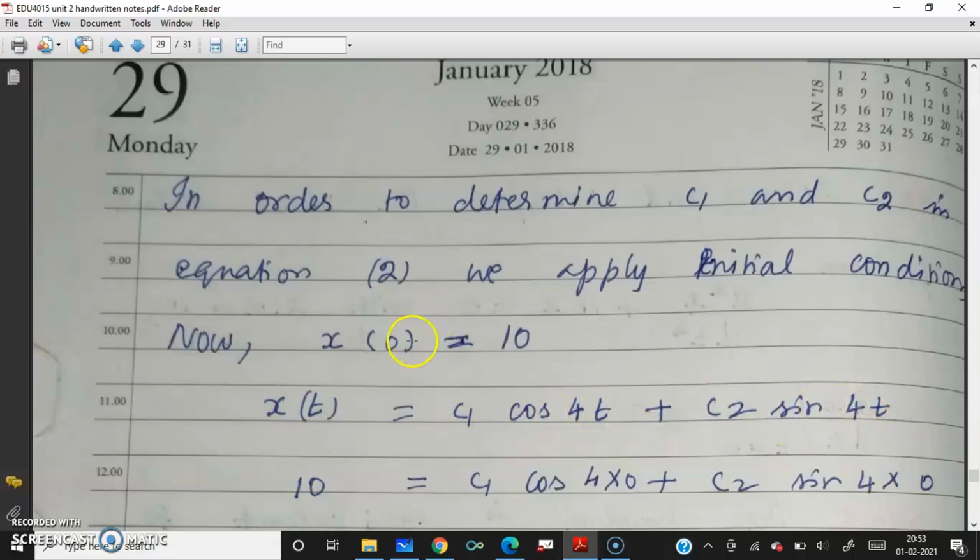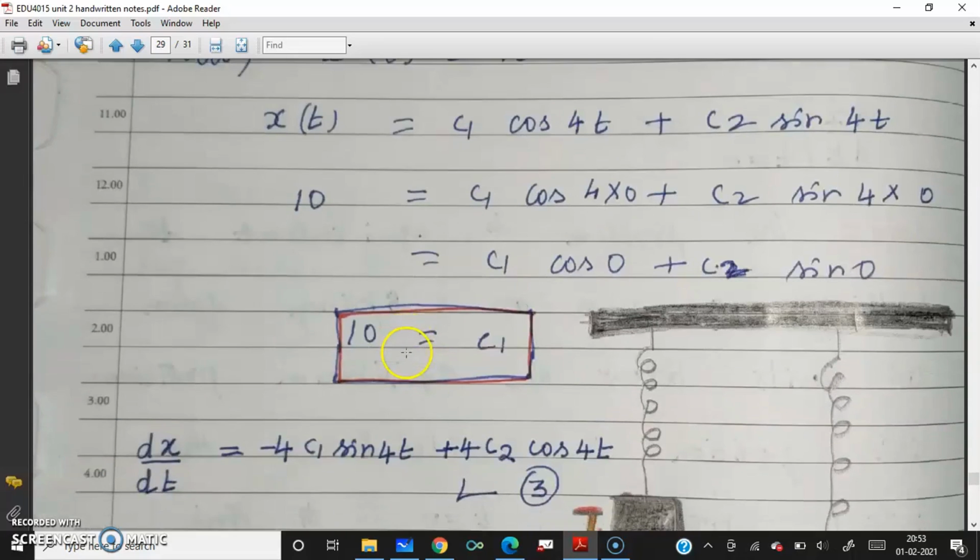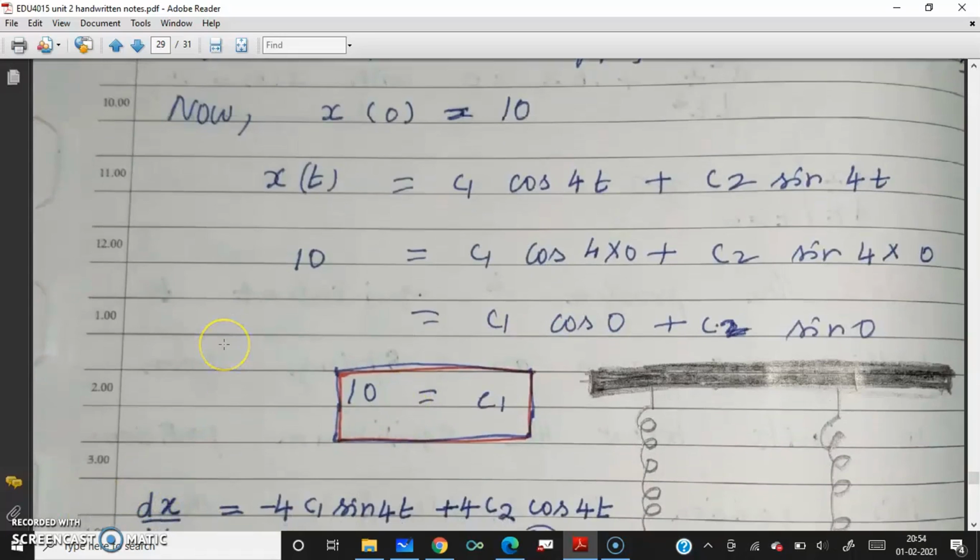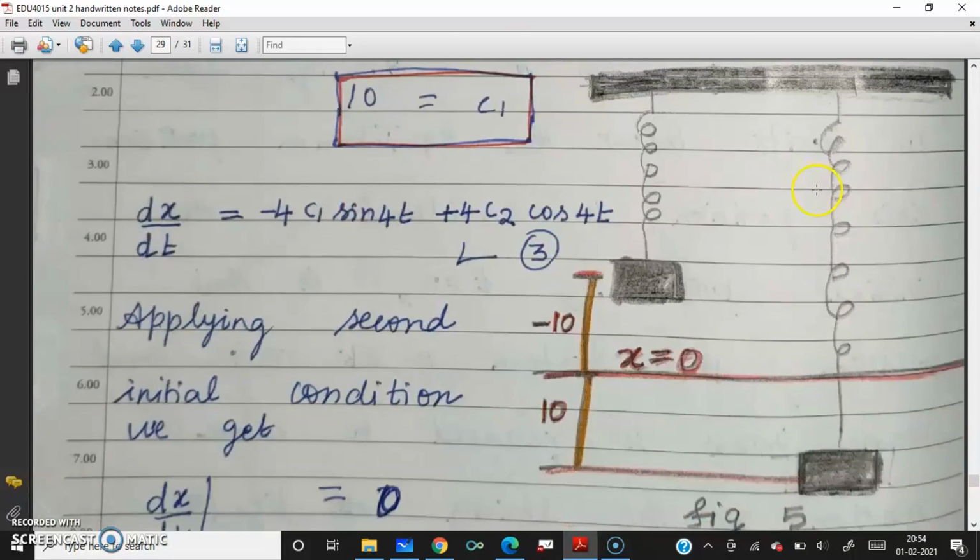So time is taken as 0, x is taken as 10. You get the value of C1, and another condition is given to find C2, that is dx by dt. You differentiate it, normal differentiation. So you'll get minus 4 sin 4t for the differentiation of cos 4t, and 4 cos 4t for the differentiation of sin 4t. So this you will get as dx by dt.